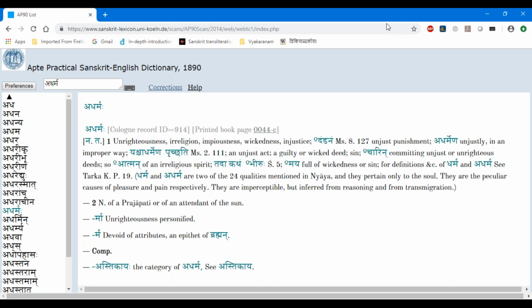Namaste everyone. So we will continue the class with the Apte Dictionary. In the previous class I had one question I wanted to clarify based on what I answered.